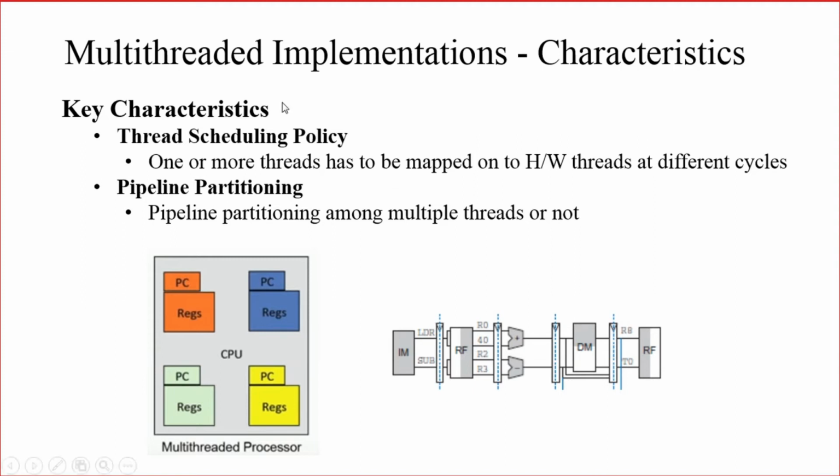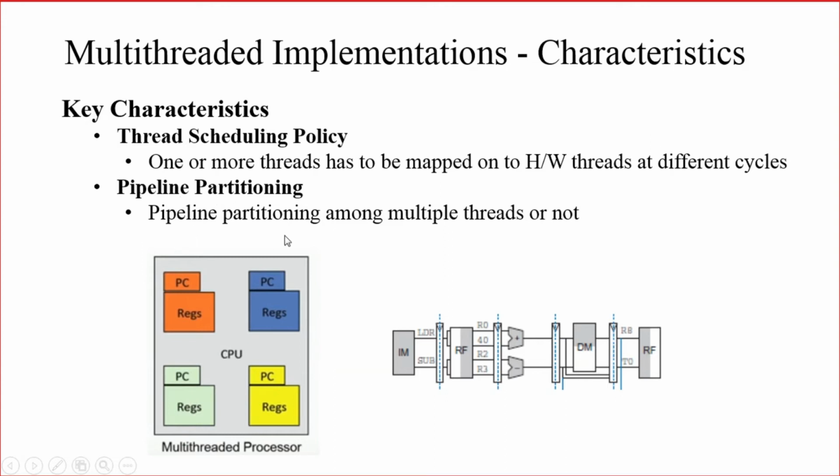But based on the thread scheduling policy, at this point of time one thread will be mapped onto a hardware thread, and in the next cycle another thread will be mapped onto it. How one or more threads are mapped onto the corresponding hardware threads in different cycles is decided by the thread scheduling policy. The second characteristic is known as pipeline partitioning.